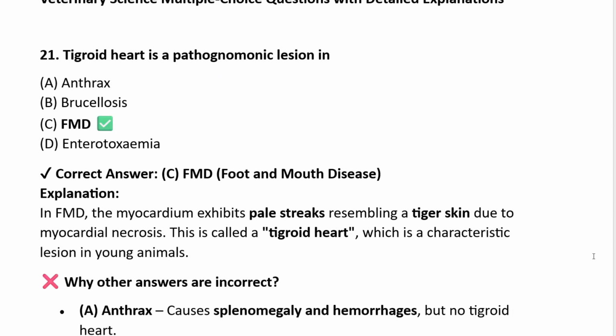21. Tigroid heart is a pathognomonic lesion in anthrax, brucellosis, FMD, enterotoxemia. Correct answer is FMD, foot and mouth disease. In FMD, the myocardium exhibits pale streaks resembling a tiger skin due to myocardial necrosis. This is called a tigroid heart, which is a characteristic lesion in young animals.